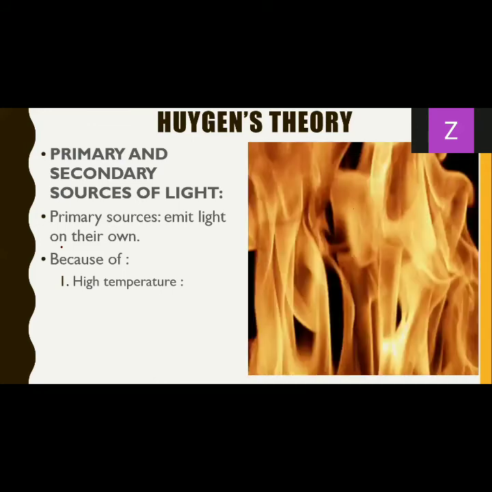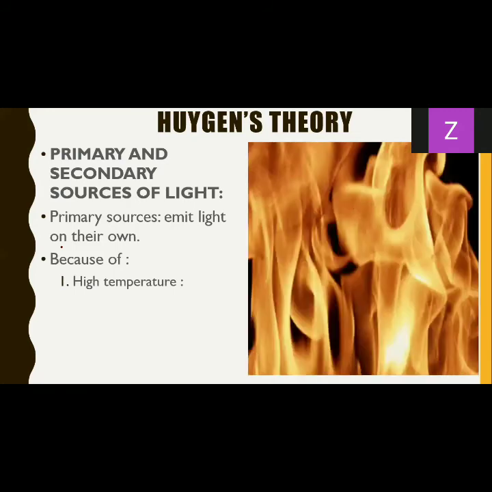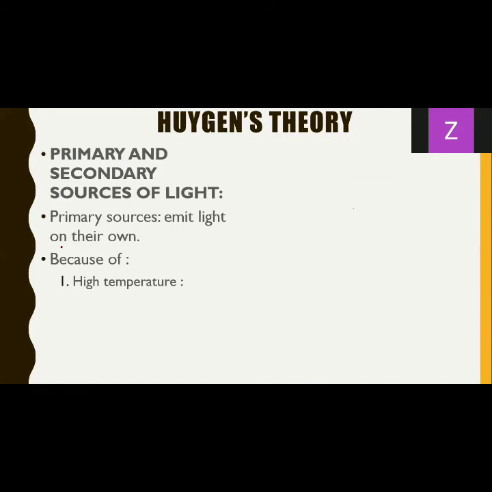Second, what can be another reason for being a primary source? The second reason can be the effect of electric current which is being passed through them. Generally when an electric current passes through any object, I'm guessing you're familiar with the concept, a very high amount of heat is created. And again, referring to the first point, if a high amount of heat is associated with it, obviously it will emit light.